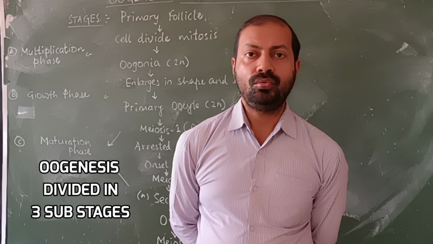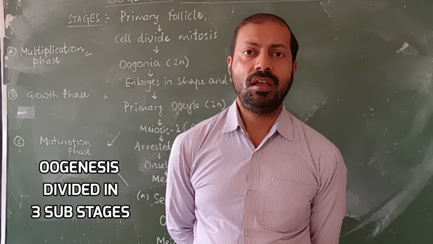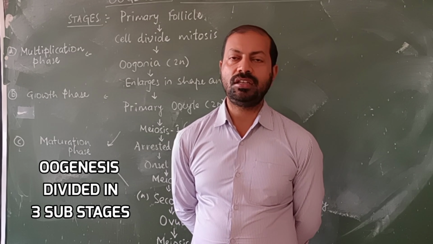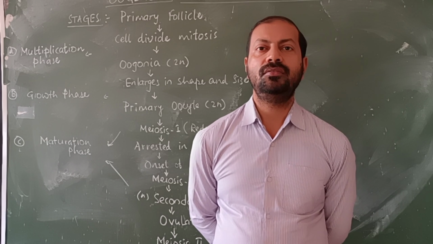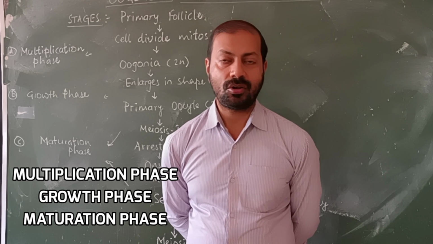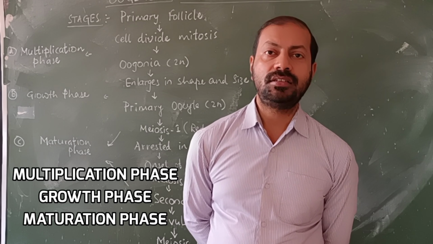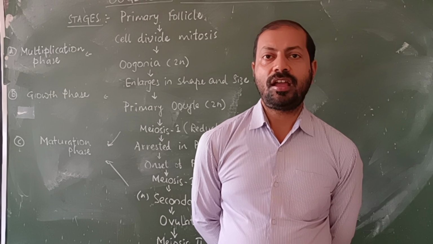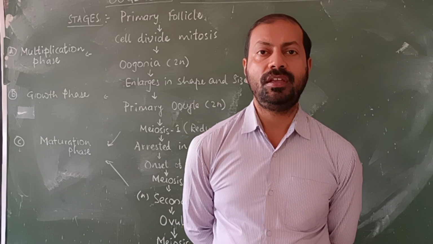Now let me tell you the process of oogenesis step by step. Oogenesis is classified into three stages. Stage number one is called the multiplication phase. Stage number two is called the growth phase. And stage number three is called the maturation phase. Let me describe the multiplication phase.